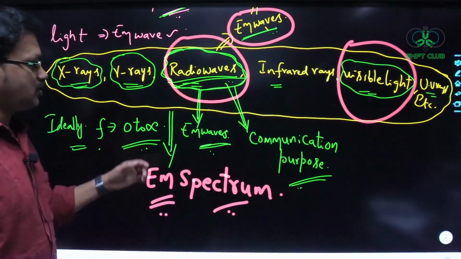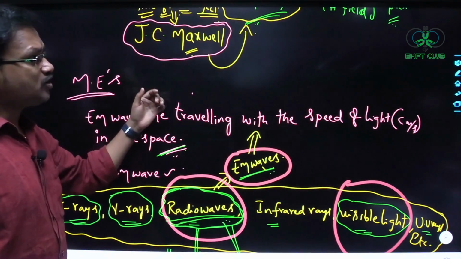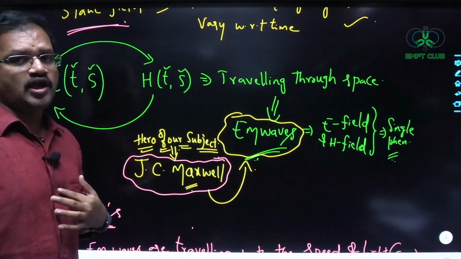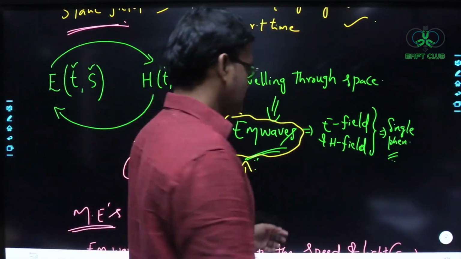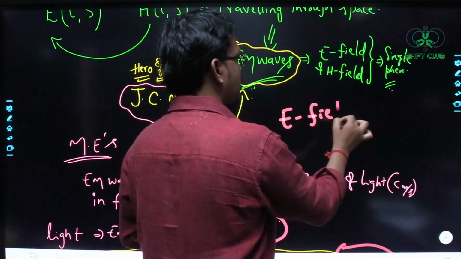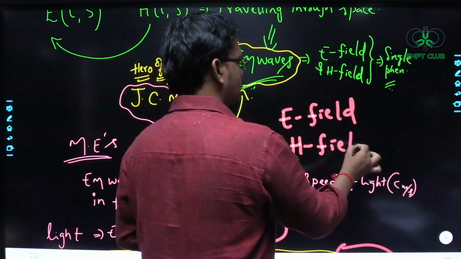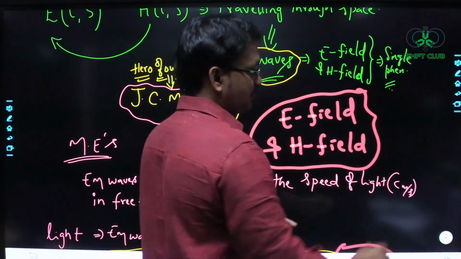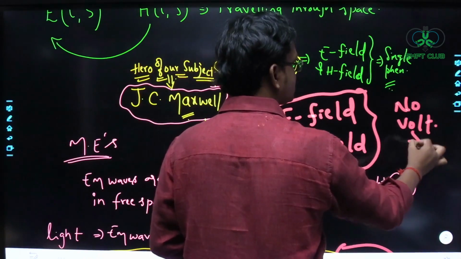So this is the basic subject that you have to study. From this subject only, all the other subjects were developed. See here, without electric field and without magnetic field, there will be no voltages and currents.